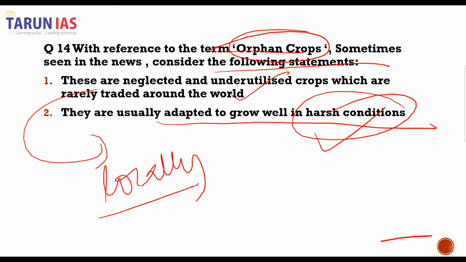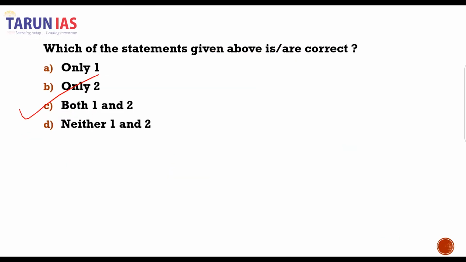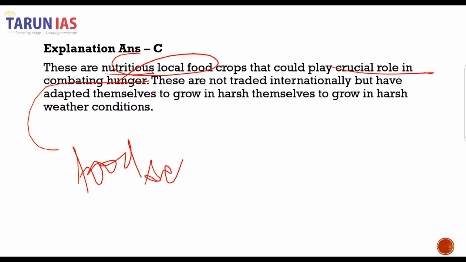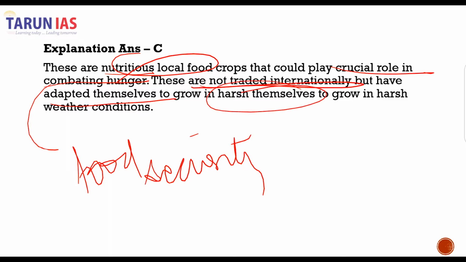So both the statements are correct. Therefore, C will be our correct answer because correct statement has been asked. So you see, these are the nutritious local food crop that can play a crucial role in combating hunger and the food security. These are not traded internationally, but they have adapted themselves to grow in the harsh climate, harsh weather conditions, right?